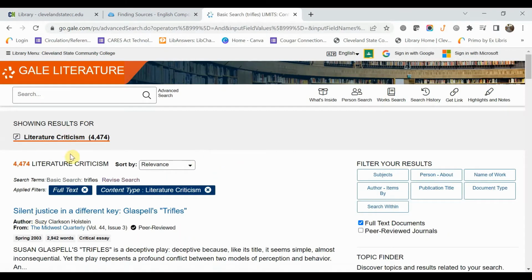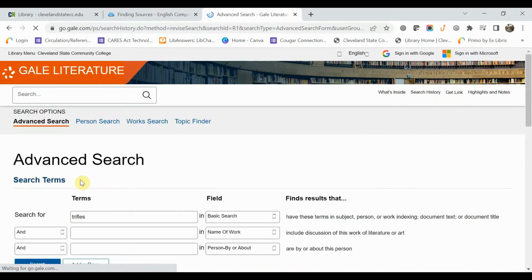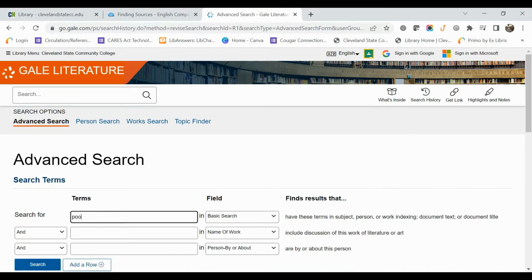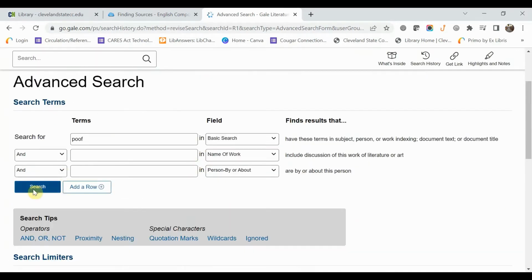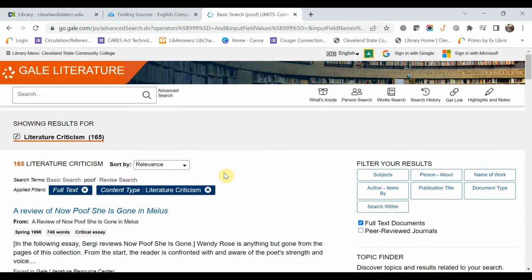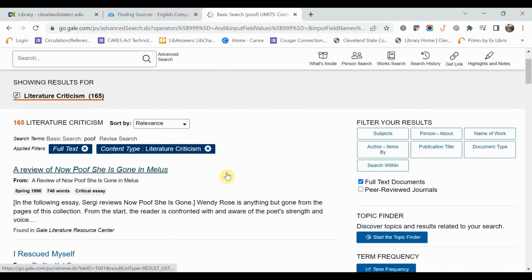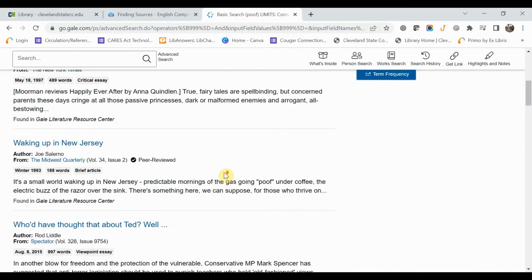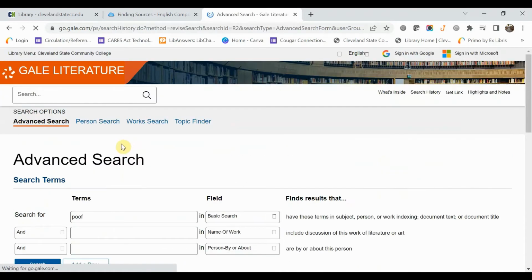But you can see just doing that, we come up with over 4,000 results. Some of them are going to be relevant, some of them aren't. Let's show you what happens when we put Poof in here and we click search. We get 165, which is a lot smaller, but again, not all of these things are going to be relevant to what you guys are looking at.